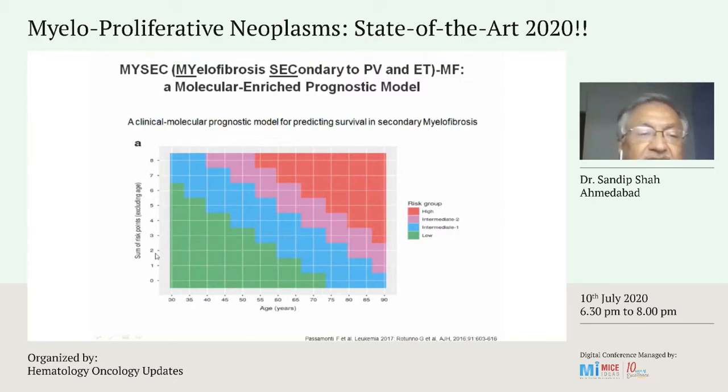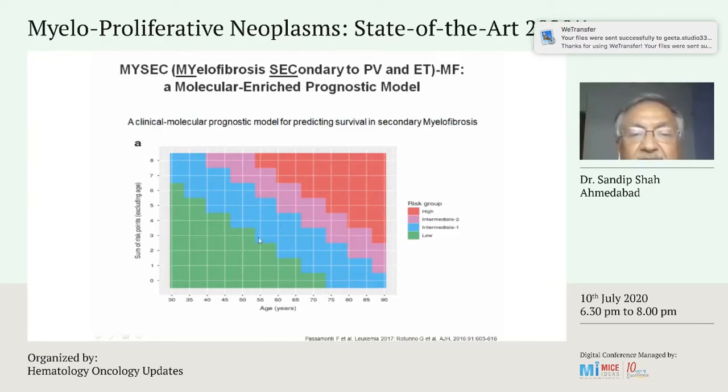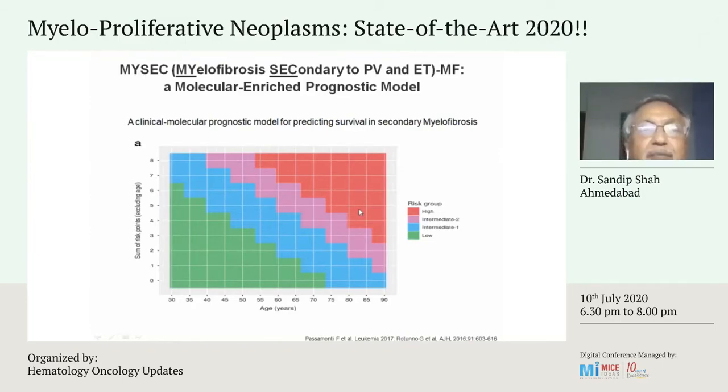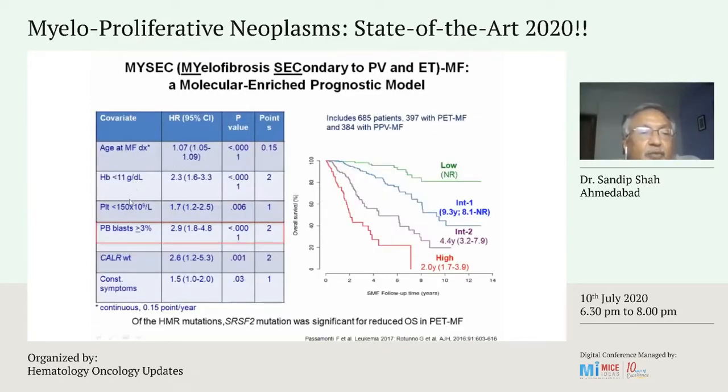So even if there are other risk parameters, if the age is less than 55, then none of them will be in the high risk group. So age is the main parameter in MYSEC. Other parameters are hemoglobin, platelet count, peripheral blast more than 3%, CALR wild type, and constitutional symptoms. Accordingly, patients are divided into low, intermediate 1, 2, and high risk patients.